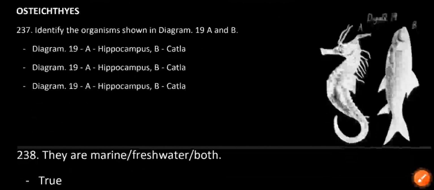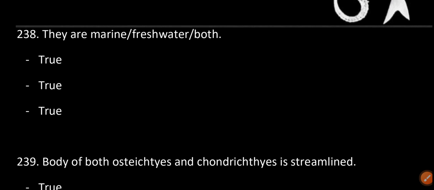Next, identify the organisms shown in diagram 19 A and B. Hippocampus and Sepia. They are marine or freshwater or both?